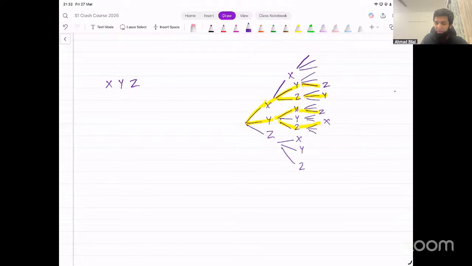So how many such paths exist on the tree diagram? How can we find them? They will be equal to the number of ways in which we can arrange X, Y, and Z. We can arrange X, Y, and Z in 3 factorial ways. So we multiply by 3 factorial.